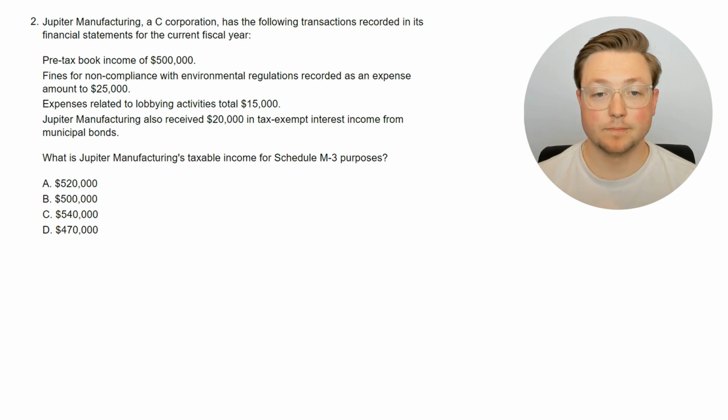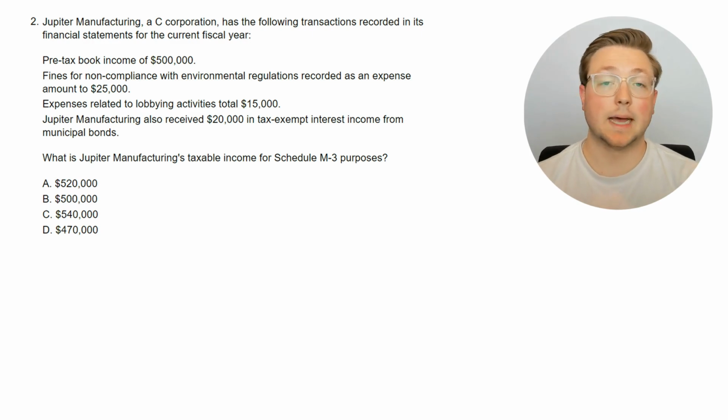Okay, here's question 2. Jupiter Manufacturing, a C corporation, has the following transactions recorded in its financial statements for the current fiscal year. Pre-tax book income of $500,000, fines for noncompliance with environmental regulations recorded as an expense amount to $25,000, and expenses related to lobbying activities total $15,000. Jupiter Manufacturing also received $20,000 in tax-exempt interest income from municipal bonds. What is Jupiter Manufacturing's taxable income for Schedule M3 purposes?